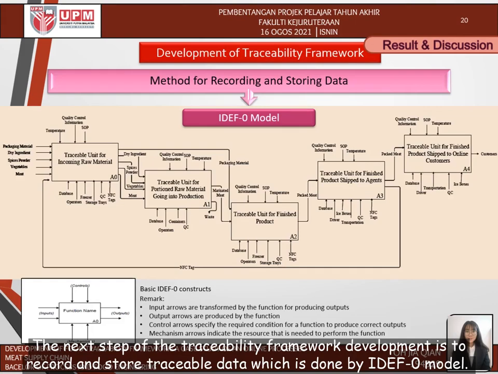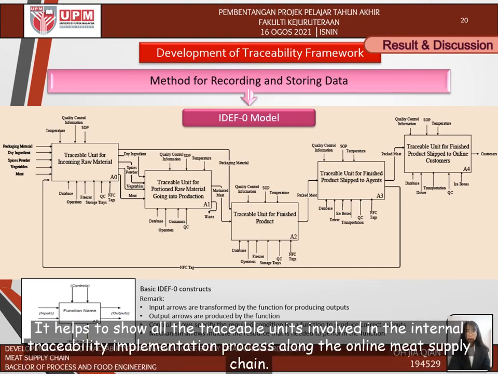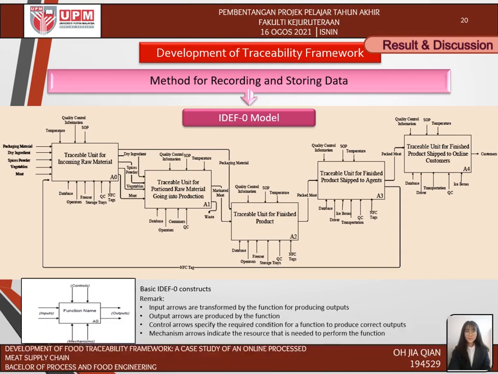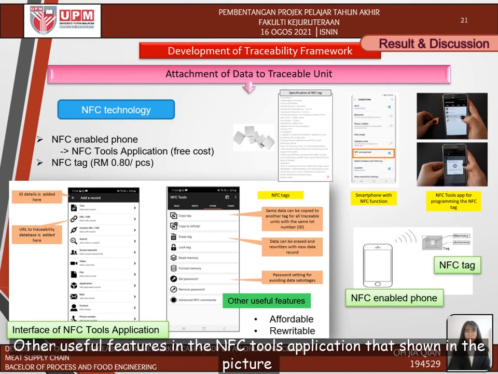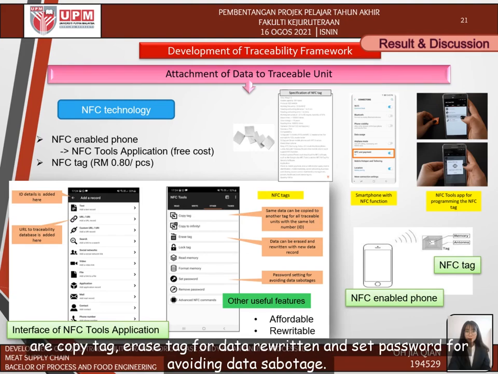The next step of traceability framework development is to record and store traceable data, which is done by the IDEF0 model. It helps to show all the traceable units involved in the internal traceability implementation process along the online meat supply chain. Data attachment to the traceable units is done by NFC technology due to its affordable price, effectiveness, and user-friendliness. Other useful features in the NFC tools application shown in the picture are copy tag, erase tag for data rewriting, and set password for avoiding data sabotage.